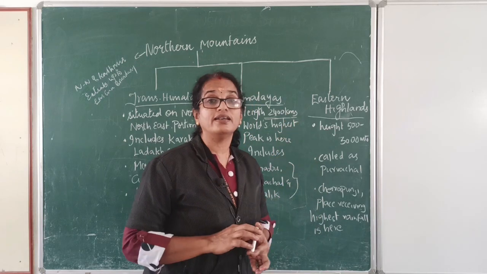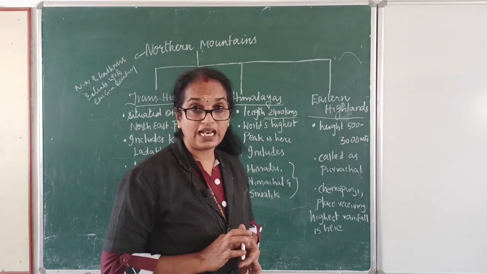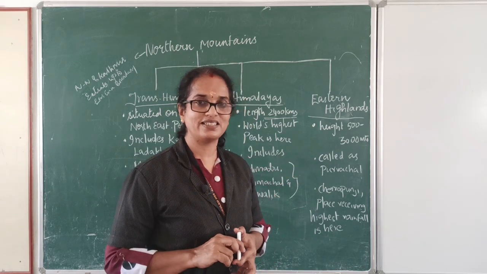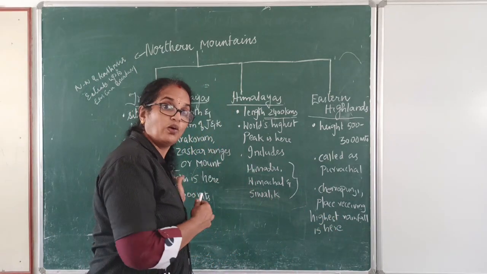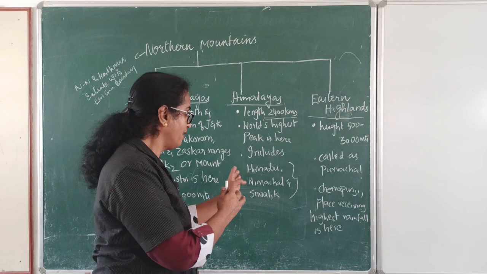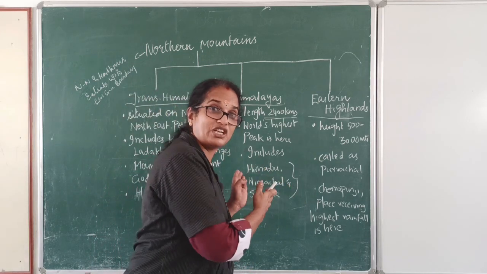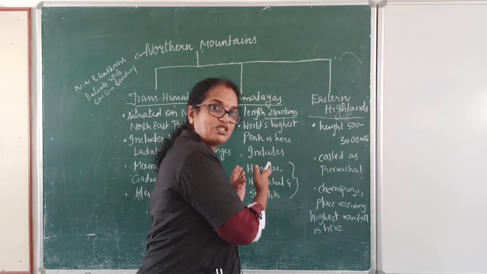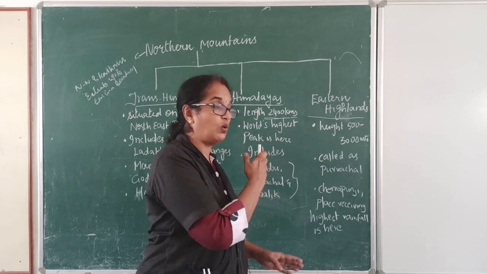And the third classification of the northern mountains is the Eastern Islands. Here you can find Mount K2, Godwin Austen. The world's highest peak is over here. Major rivers like Ganga and Brahmaputra take their origin from here, and Nanda Devi and Kanchenjunga are over here.